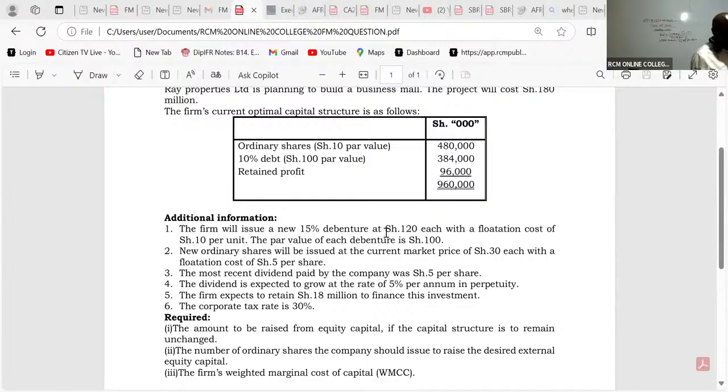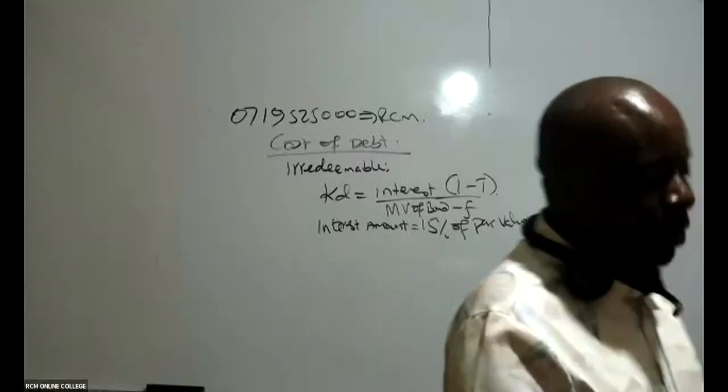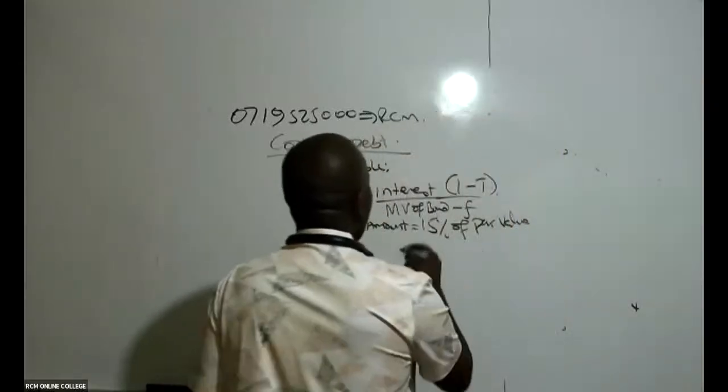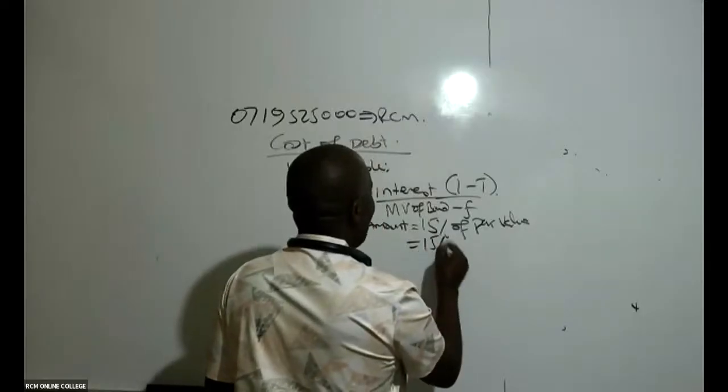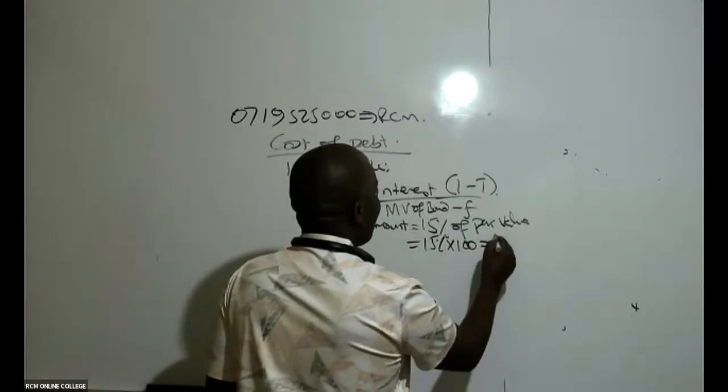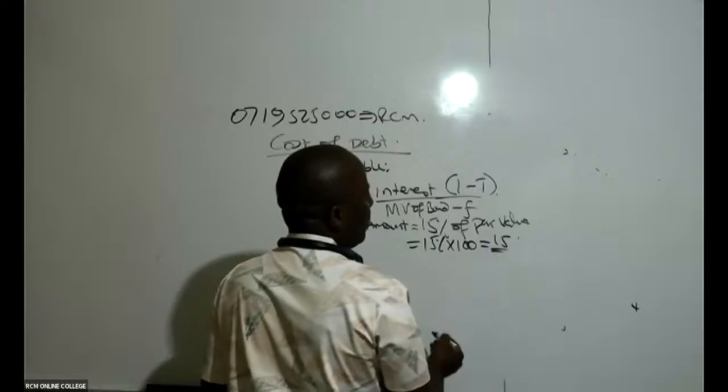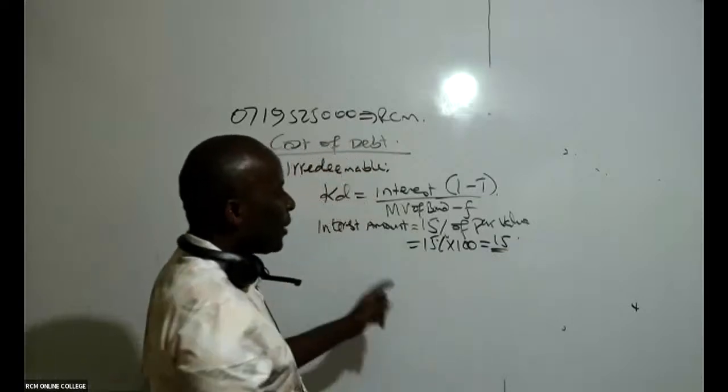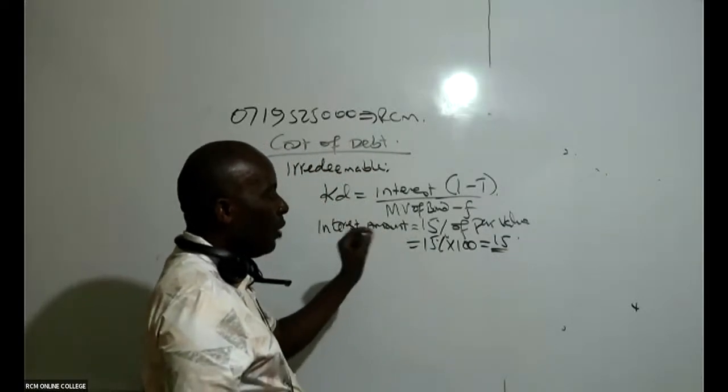That must be the value of the bond. The current market value of the bond is 120, with a flotation cost of 10 per unit, and the par value is 100. So it should be 15% of 100. This gives me 15 bob. So it should be 15%, not of the market value, but of the par value.